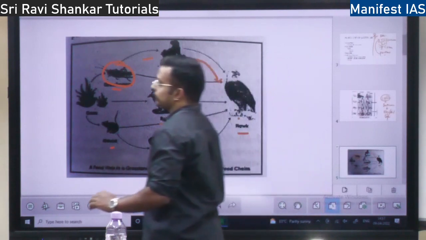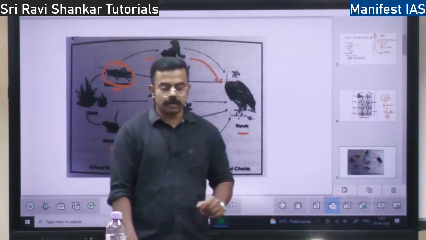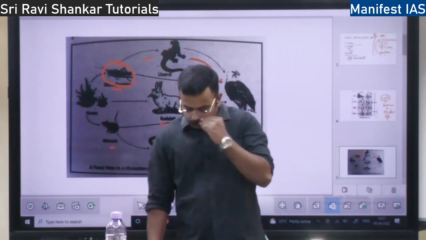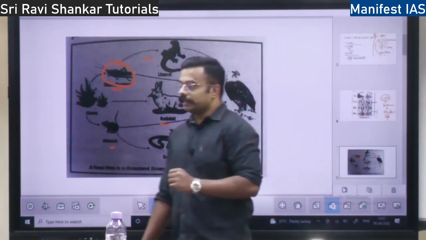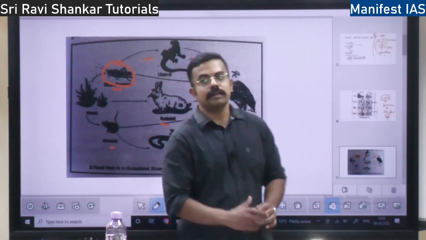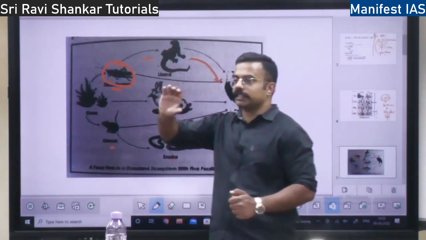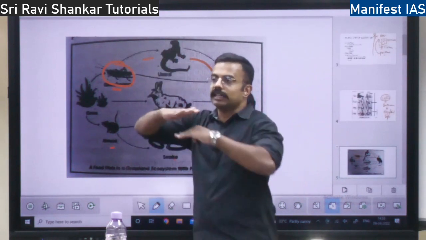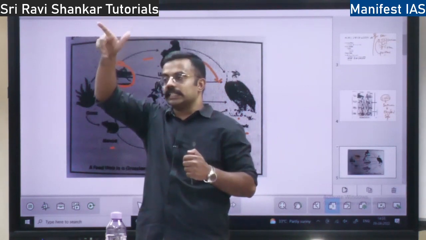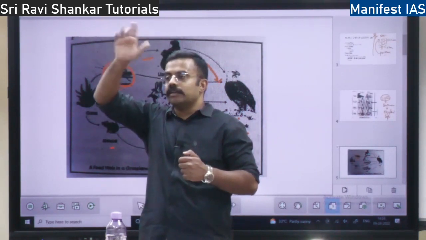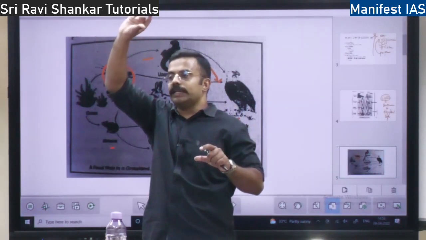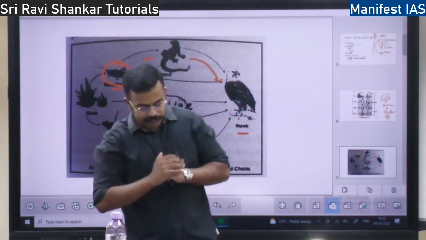So next we will move towards a very important concept of your environment called ecological pyramids. So what is a pyramid? The definition of ecological pyramid: it is the steps in the trophic level. I told you about trophic level interaction: producer, consumer, whatever is there. From one level to another level, how the energy decreases, how the numbers decrease. From the bottom level, if there is more grass, at the top level there will be fewer animals. So this concept is the ecological pyramid.